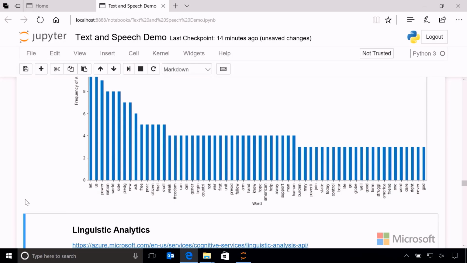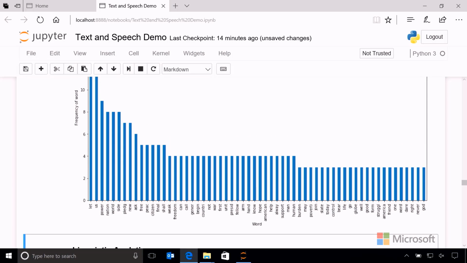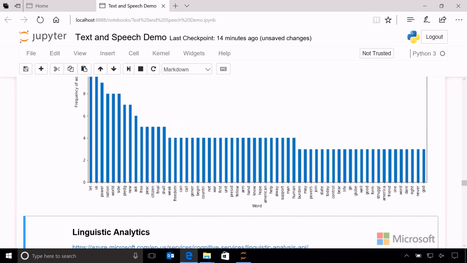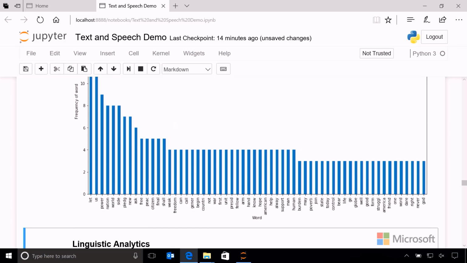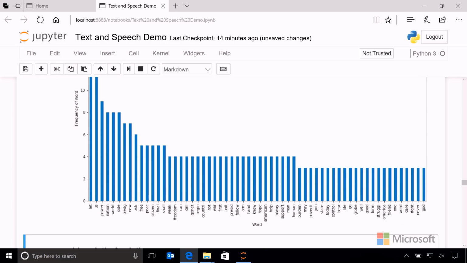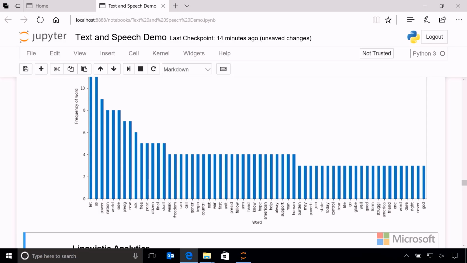And here's my Pareto chart. The first couple of words are the same, but then look, power and nation are now showing up as having 8 and 9 instances respectively. So power and nation, obviously there are words like powerful, and there are words like national and nations. So what's happened there is we've taken those words with a common stem and counted them as the same word, and that's very much changed the effect of looking at the frequency of the words in the text.